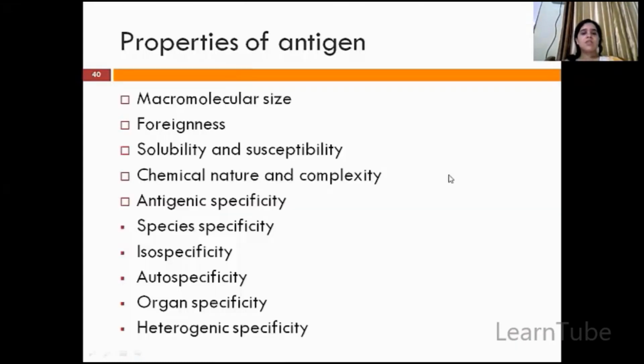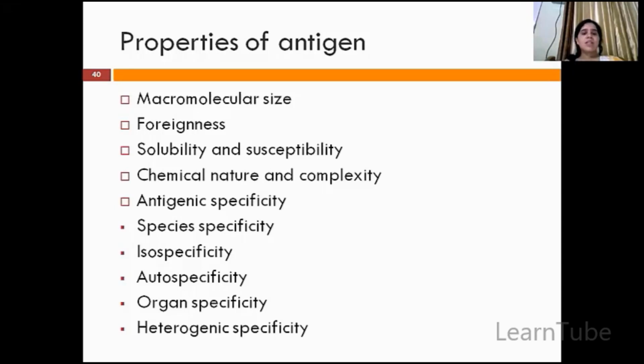Now, what are the properties of an antigen? First of all, macromolecular size. The size of the antigen has to be large. Only then will it act as an antigen. Second is foreignness. It should be a foreign particle, foreign substance. It should not be a part of your body. Next is solubility and susceptibility. Obviously, it has to be soluble in body fluids. If it is not soluble, then it is not available for antigen-antibody reactions.